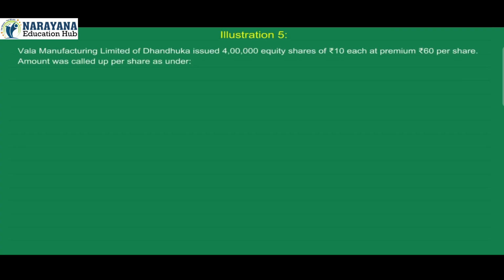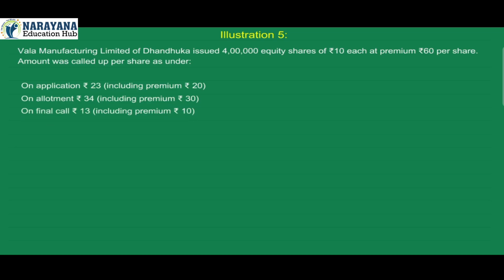Illustration 5. Wala Manufacturing Limited of Dhanduka issued 4 lakh equity shares of ₹10 each at a premium of ₹60 per share. Amount was called up per share as under. On application ₹23, including premium ₹20. On allotment ₹34, including premium ₹30. On final call ₹13, including premium ₹10.